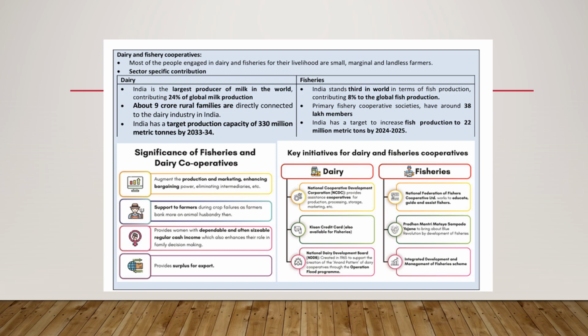In fisheries, India stands third in the world in terms of fish production, contributing 8% to the global fish production. Primary fish cooperative societies have around 38 lakh members, and also India has a target to increase fish production to 22 million metric tons by 24-25.